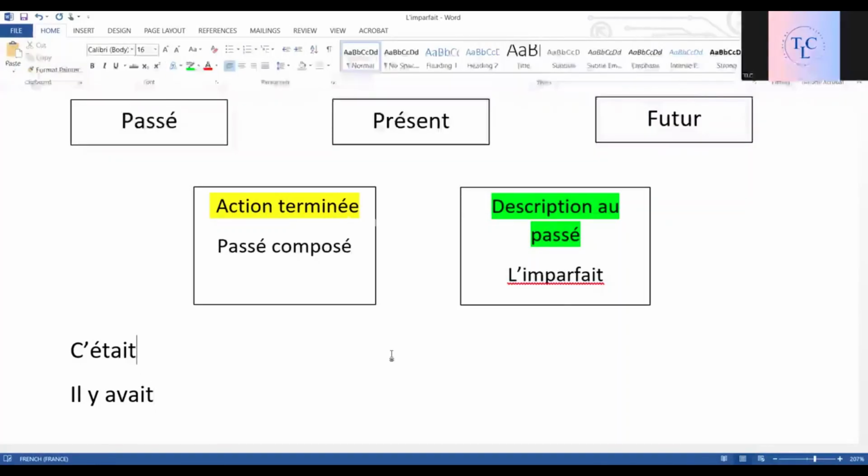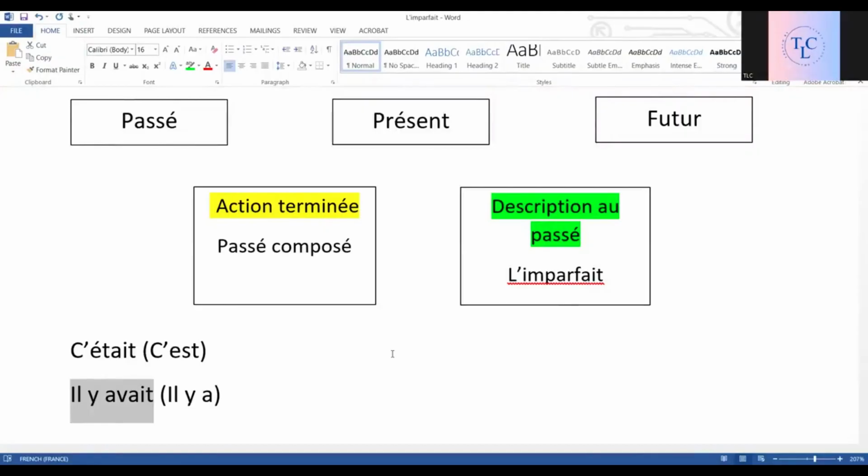We use c'était, it is the past form of c'est, and il y avait, the past form of il y a. Say in past tense c'était, il y a in past tense, il y avait in imparfait. Not passé composé, in imparfait. And it is used to describe. It is like it was and there was or there were. So when you're describing something, use these expressions. It is imperfect.